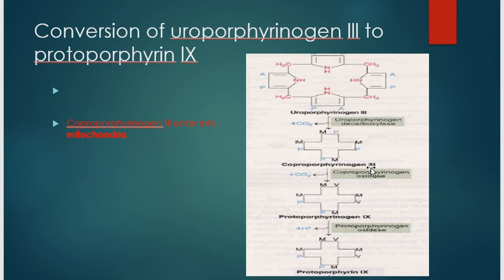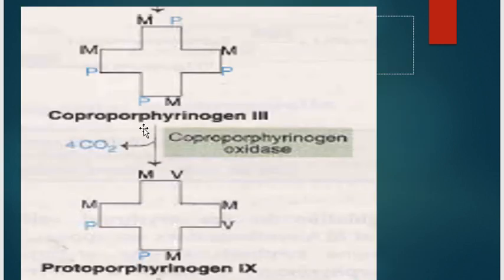Coproporphyrinogen 3 enters into the mitochondria. Coproporphyrinogen oxidase converts two of the propionate side chains to vinyl groups and results in the formation of protoporphyrinogen 9. The coproporphyrinogen oxidase acts only on the type 3 coproporphyrinogen. Type 1 does not naturally occur.